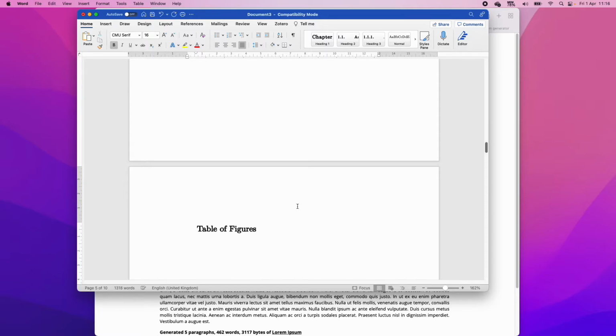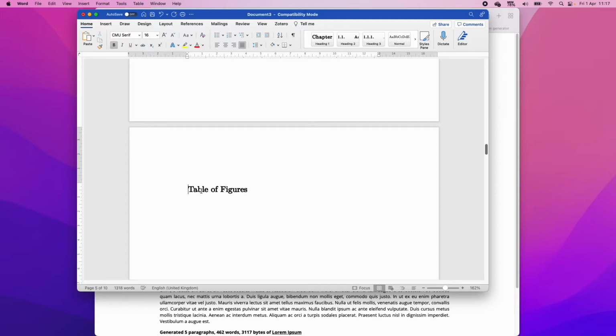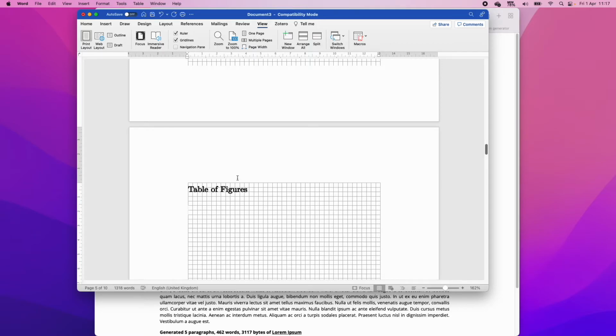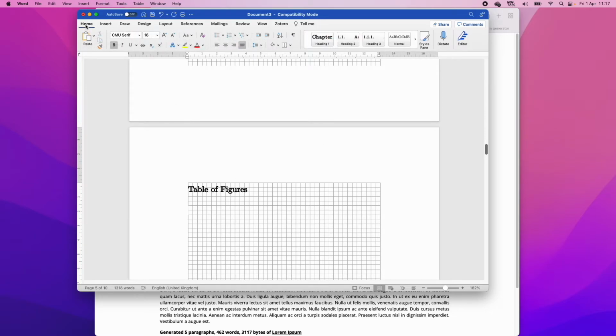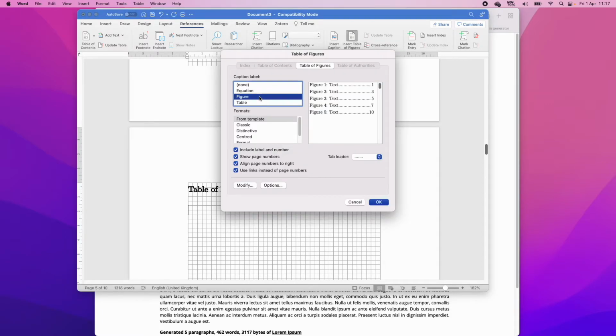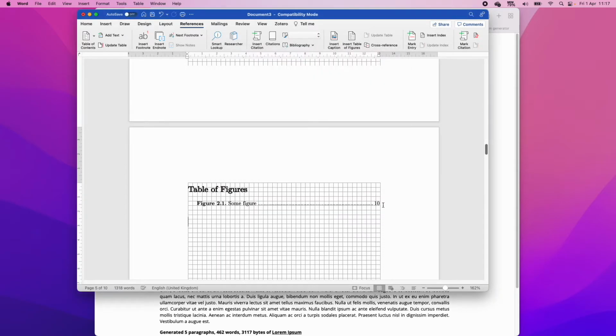So we've got table of figures. Let's move that over to the left one. So I'm going to add the grid lines like I showed you before. This helps me format things and make sure everything's in the right line. And then in references, you've got insert table of figures, and you click on that. So you can say a table of equations, table of tables, or table of figures. We don't have any equations or tables, so it would be blank, but we click OK. And there we go. There's our table of figures again with the referencing.